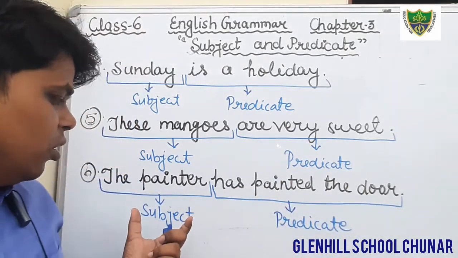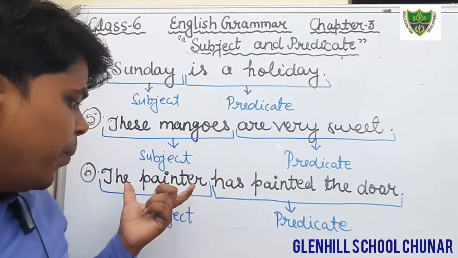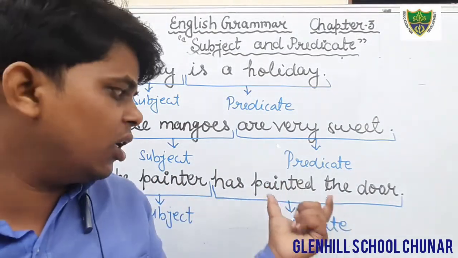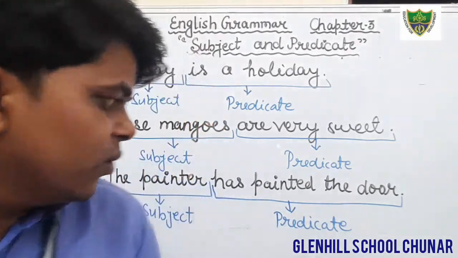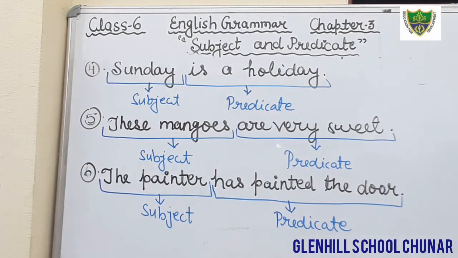So in the column of subject you will write the painter, and in the column of predicate you will write has painted the door. Okay, just do it.